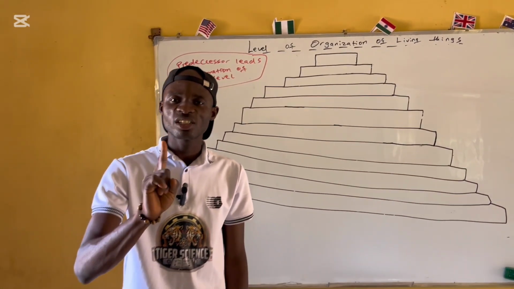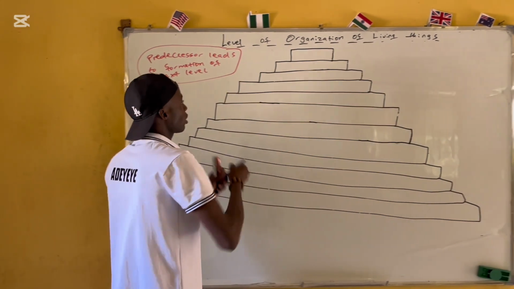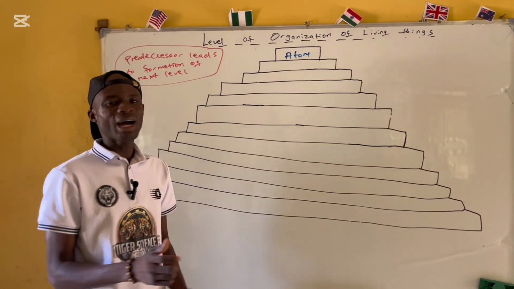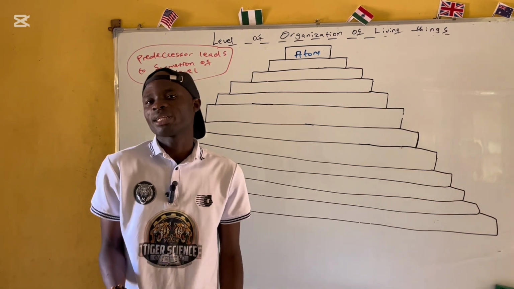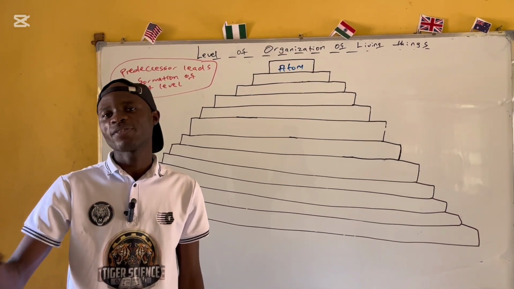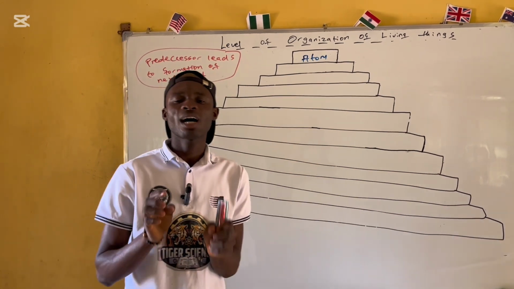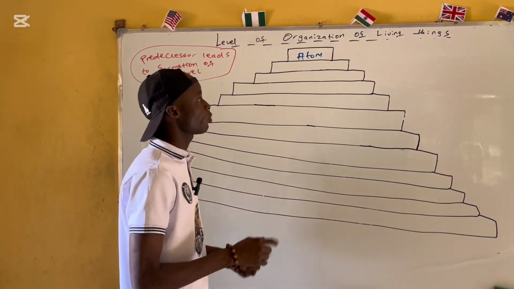The first level of organization in science is what? It is atom. Let's see that. So what is atom? Atoms are the fundamental basic unit of matter. You see that anything that occupies space in physics is matter. Then the fundamental unit of every matter is what? It is atom. Now atom is the first level of organization. Then what do we have next?